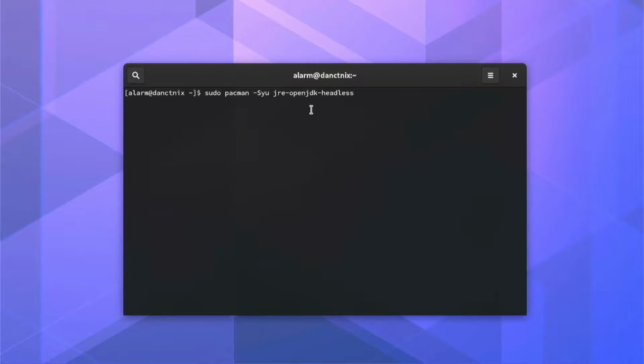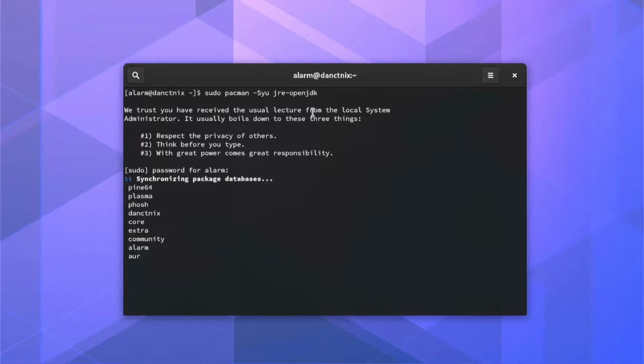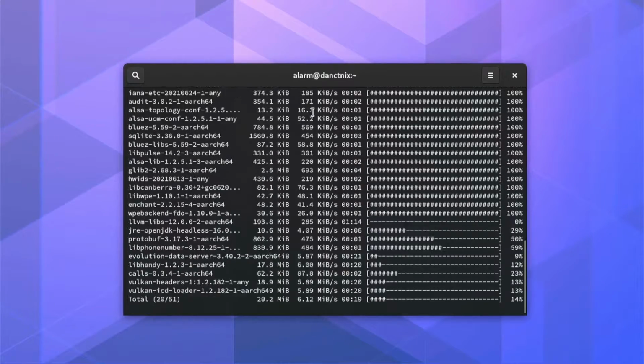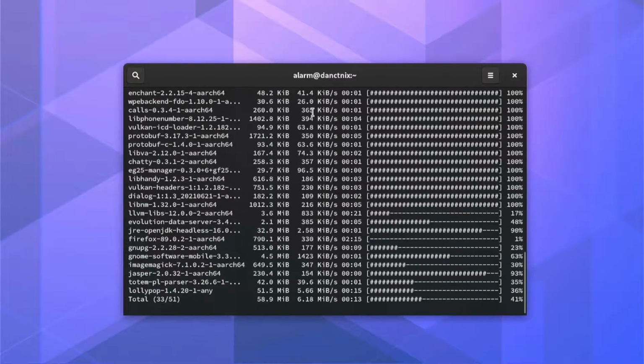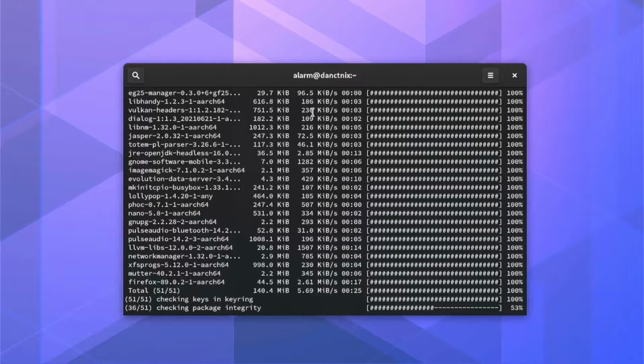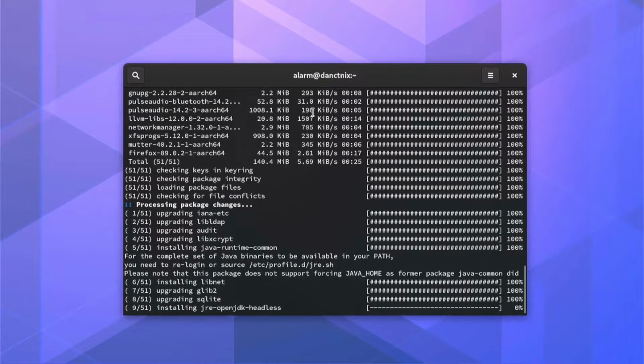The first thing we're going to try to install is Minecraft Java Edition, which is harder said than done. The first thing I did was install Java 16 because Minecraft 1.17 requires Java 16. However, I quickly realized that I could not get Minecraft 1.17 working, so then I downgraded to Java 8. Now, let's actually go into installing Minecraft.